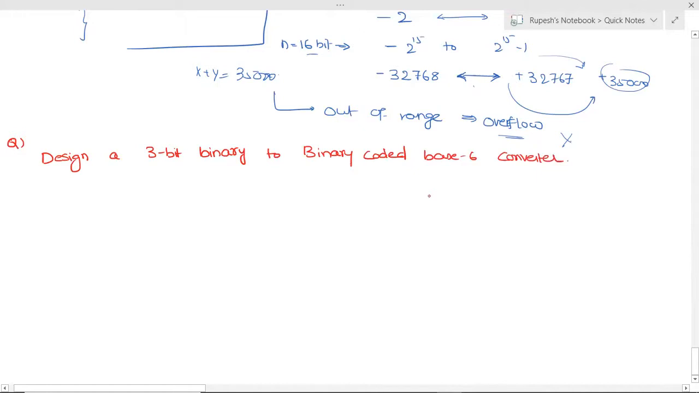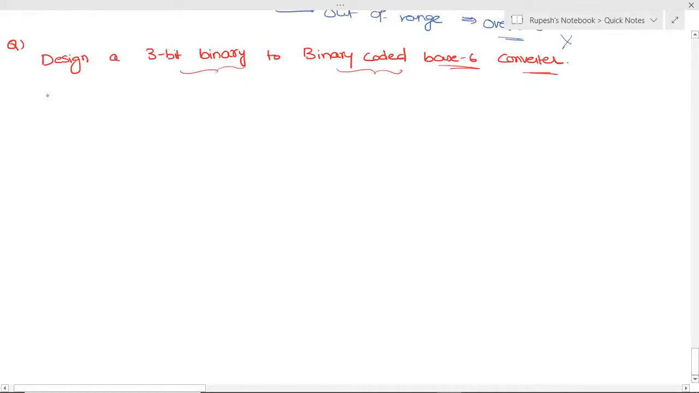Okay, refer to the last question. You must have got very good conceptual clarity of the last question. Now write this question: design a 3-bit binary coded base 6 converter. We will see each and every term and what it means: what is binary coded, what is base 6, what is converter. We'll see all the things and then see the answer.